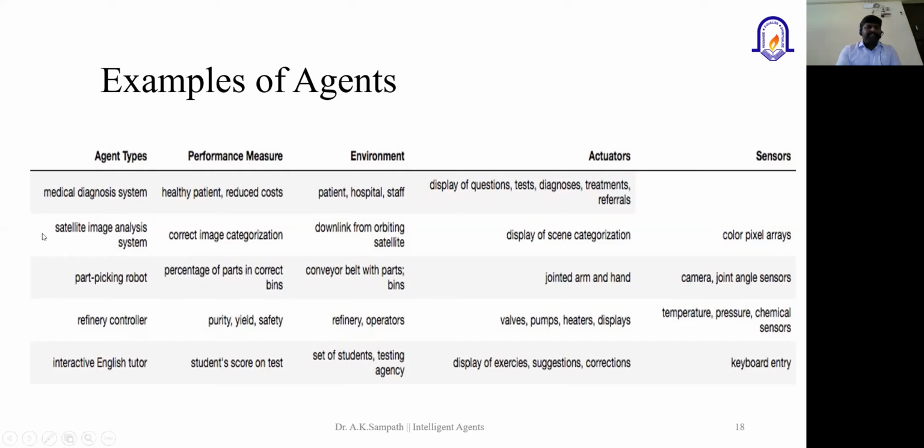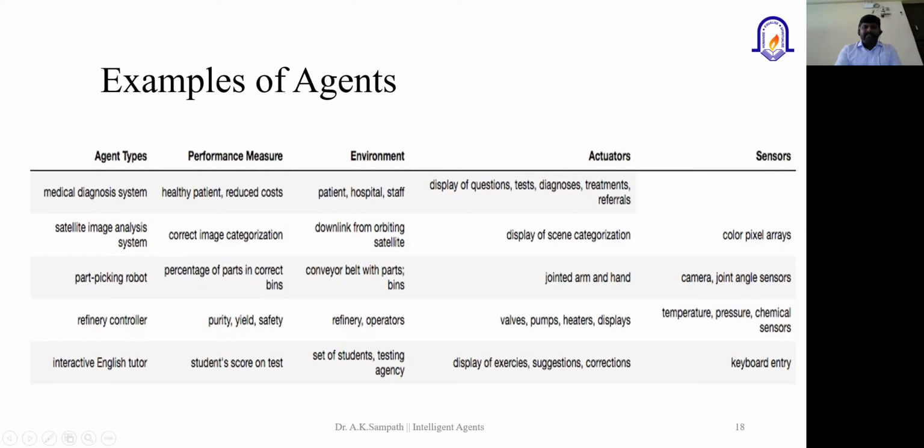Again, the second example I could say is the satellite image analysis system. In that, the performance measure could be correct image categorization, right? Based on object detection or object identification, it may categorize the objects, whether based on the satellite image it is a building or a car, or the sea, or maybe other shipping vehicles, all these things, right?